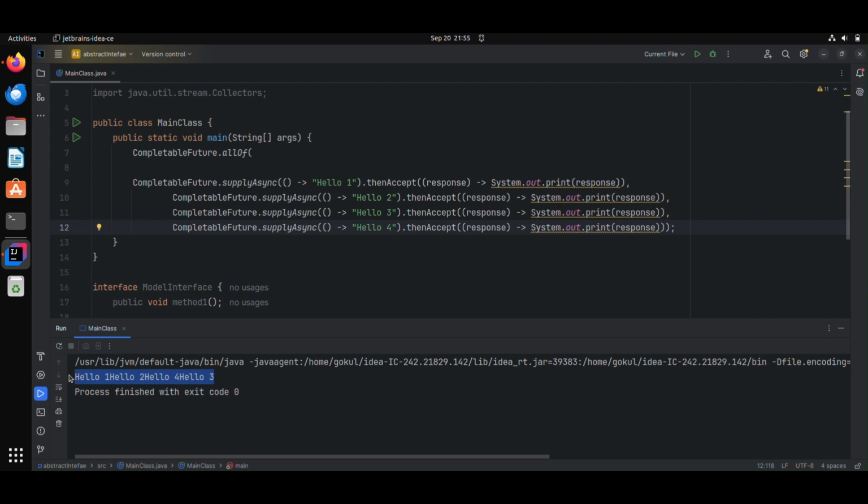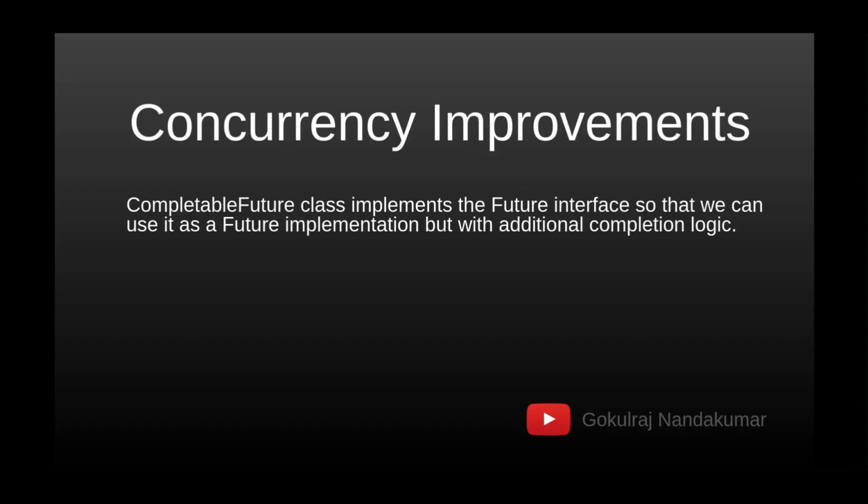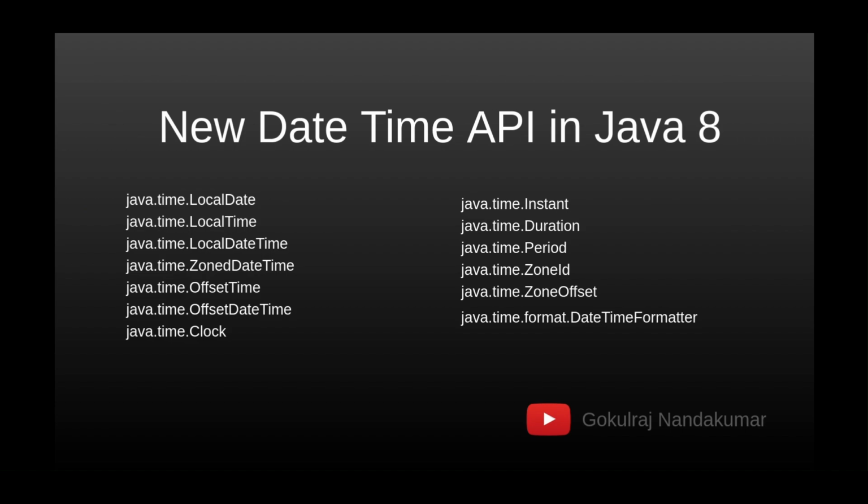So that's all. We'll move to the next feature, which is the new date and time API. There are a lot of date-time based classes available in the new date-time API, like LocalDate or LocalTime. There are a lot of functions to handle dates as well, like plusDays in LocalDate or minus, and we can use Instant or Duration. A lot of things are happening. So these are the new features in Java 8. So thank you all.